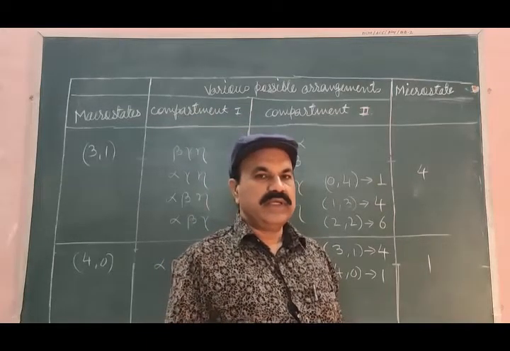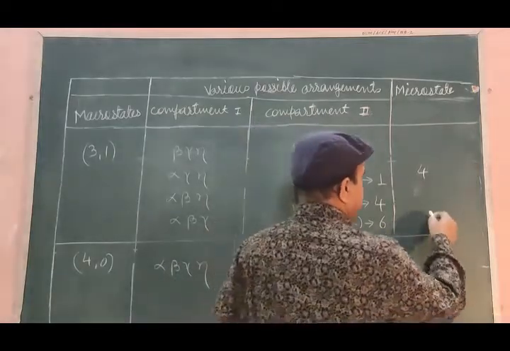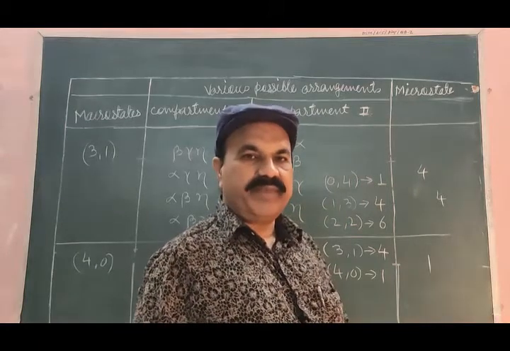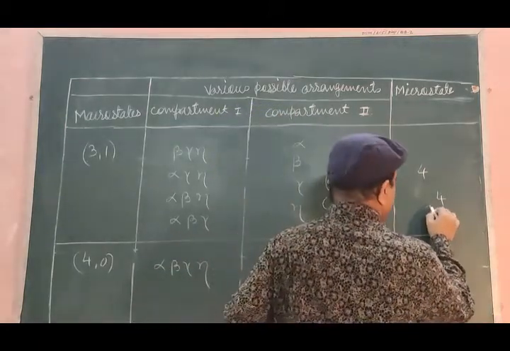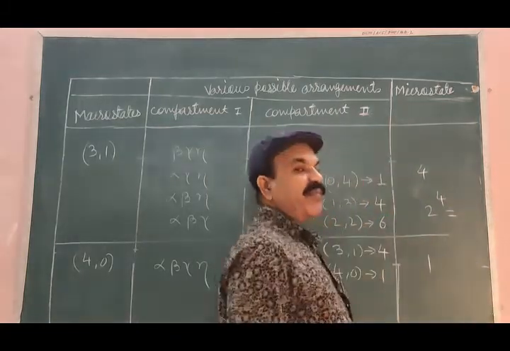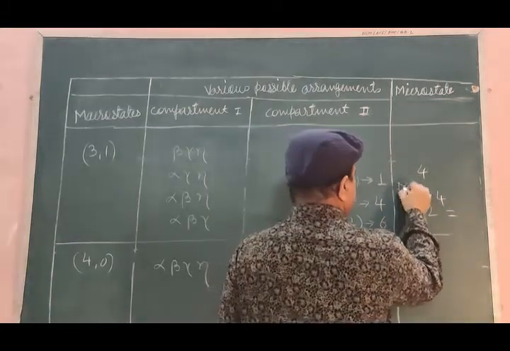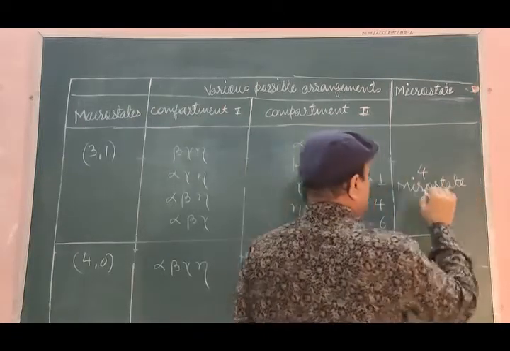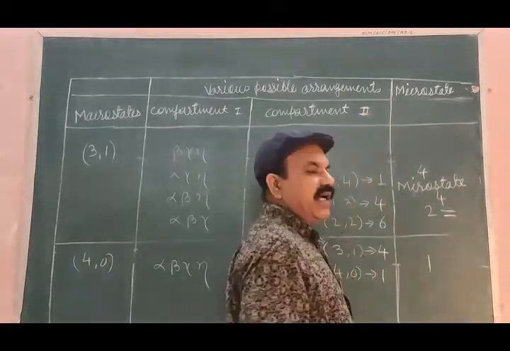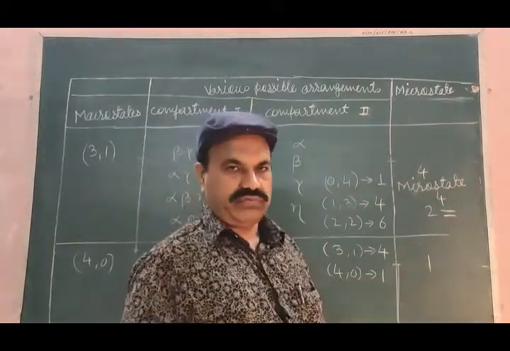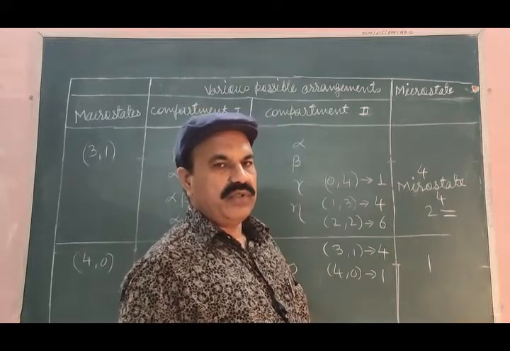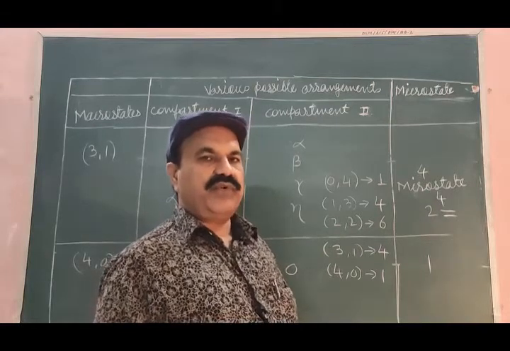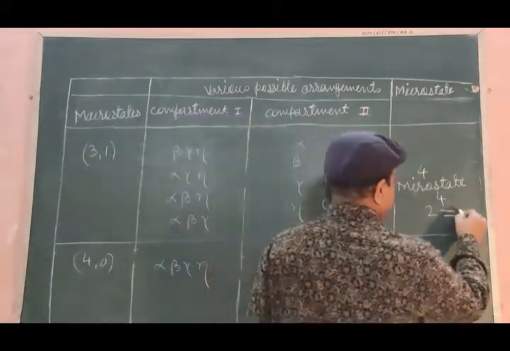Now we have 4 particles, identical compartments, 2 in number, and therefore the number of microstates is always given by the formula 2 to the power 4. 2 to the power 4, 2 into 2 into 2 into 2, 4 times, which is 16.